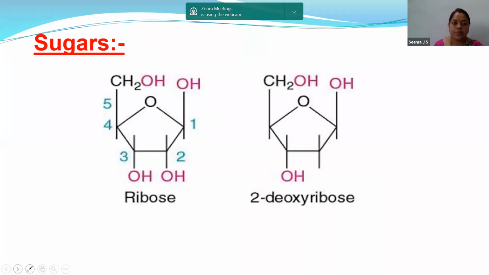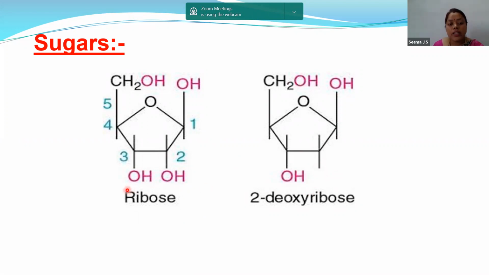Next, sugars. As you can see over here, we have the ribose sugar and the deoxyribose sugar. Children, if you observe, the whole structure is the same for ribose as well as deoxyribose. Only there is a difference: at the 2 carbon there is OH in ribose, whereas in deoxyribose there is no OH.